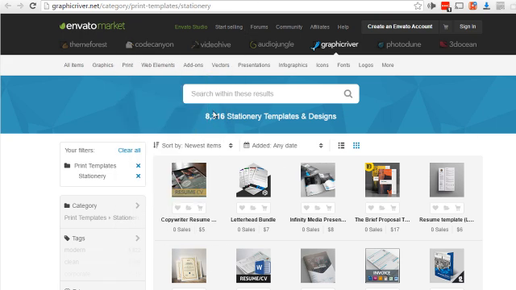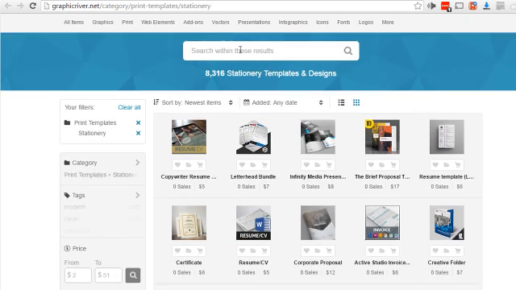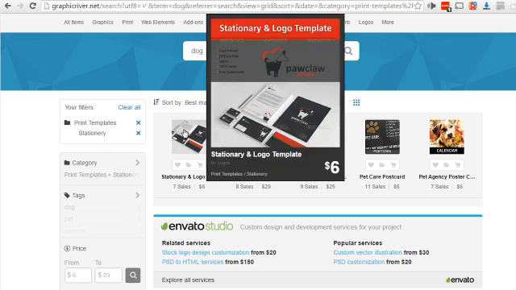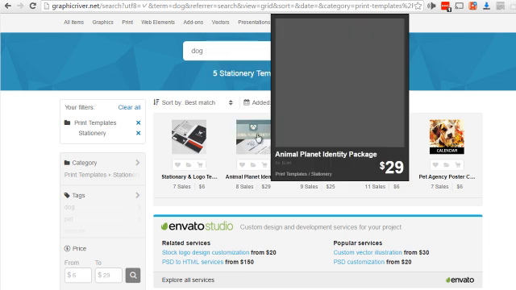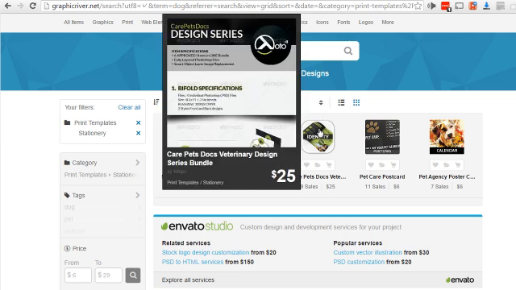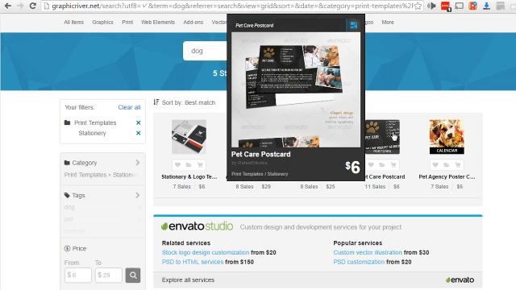And as you can see here, these are stationery items. So what I can do is search for a particular niche. Let's try dog and see what we get. Right off the bat, we can see that there are stationery and logos just for the dog niche. And what better way of making your content look more professional and more catered towards your specific audience than finding designs that are specifically made for that purpose.